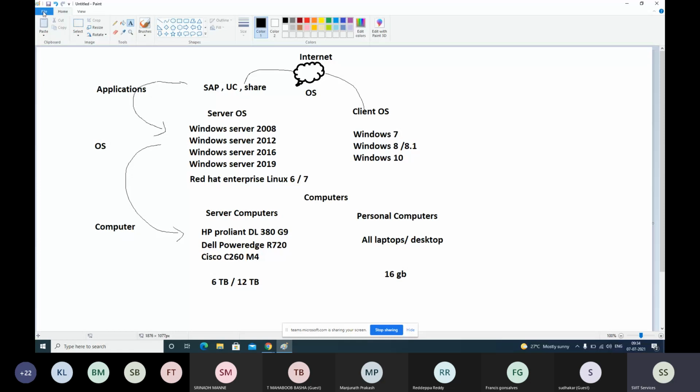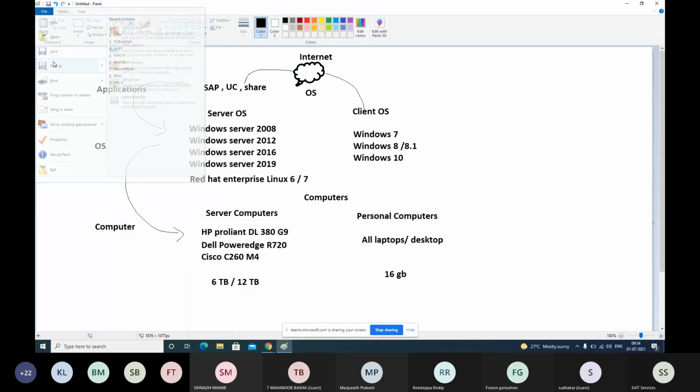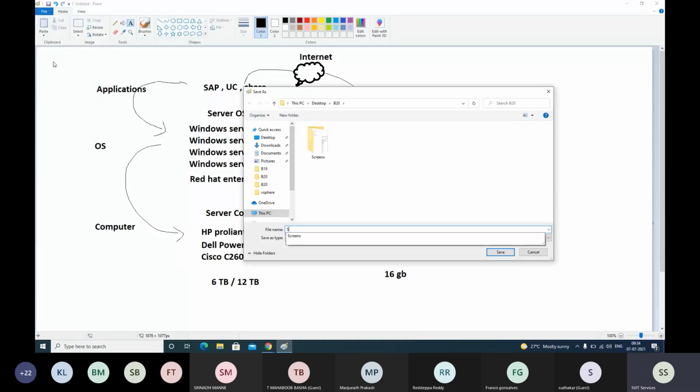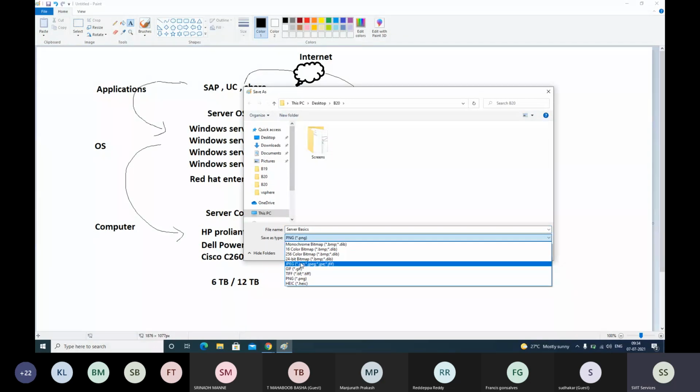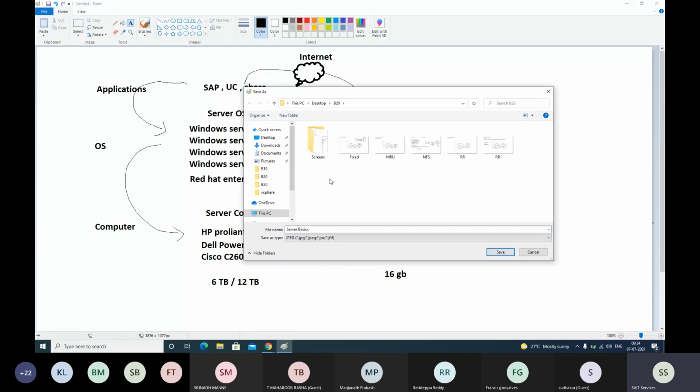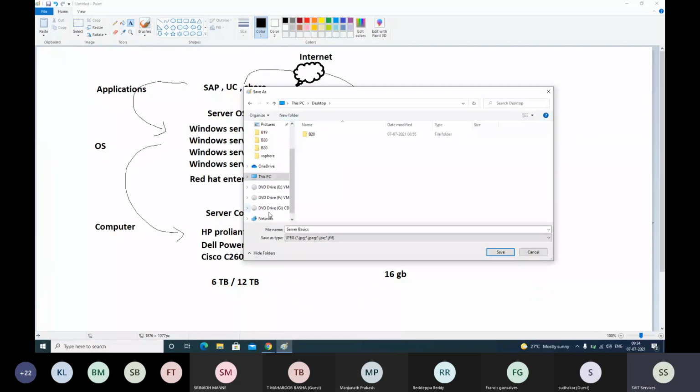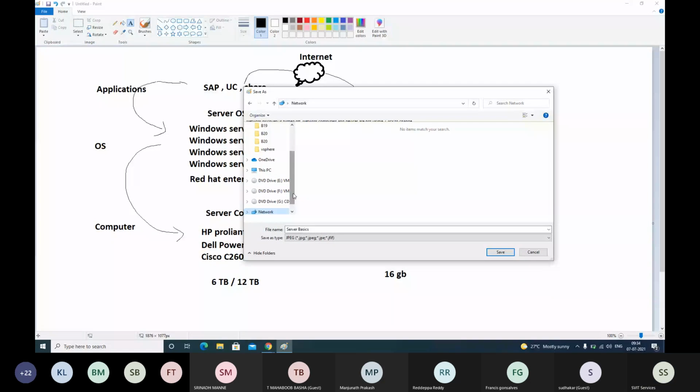Fine. Any question here? Very basic things. It's not even part of a VMware course, but these very basic things we should understand before we go into our VMware course.